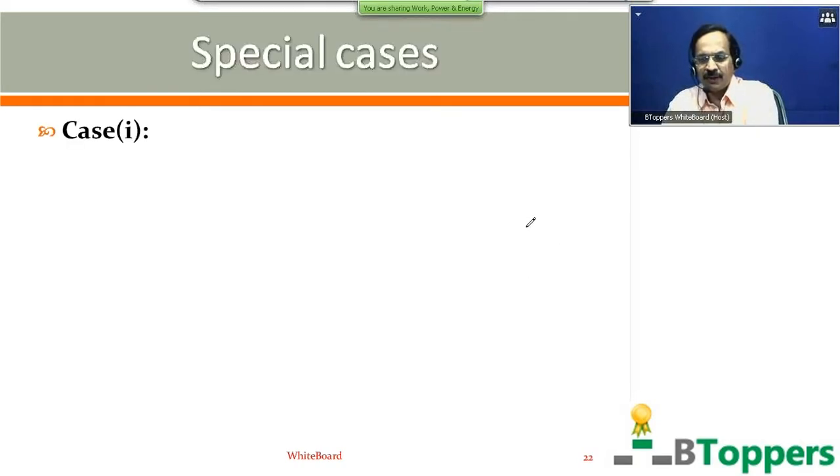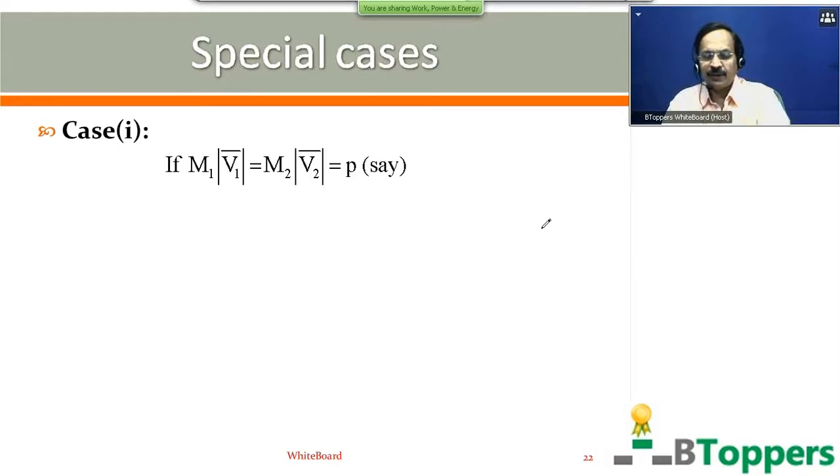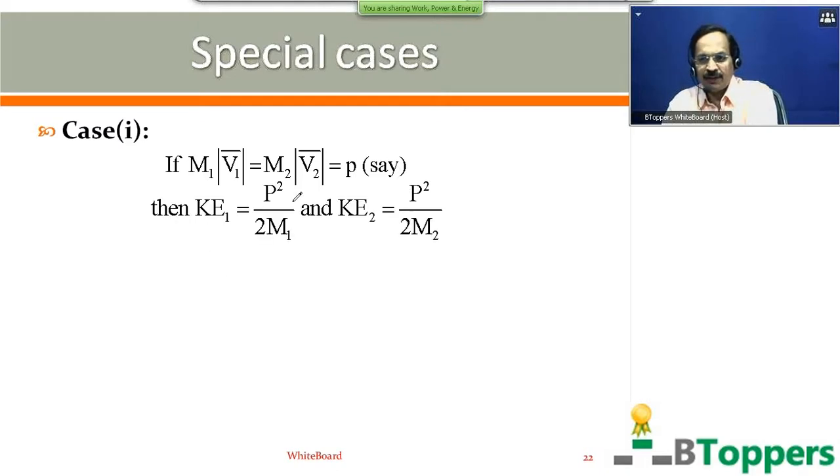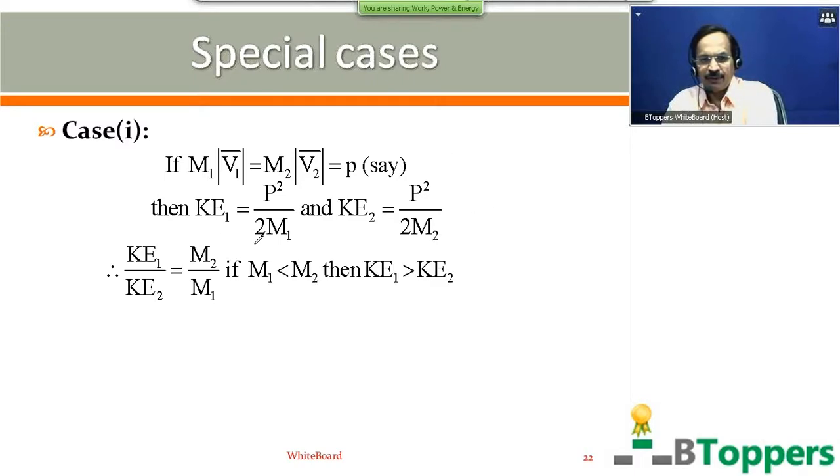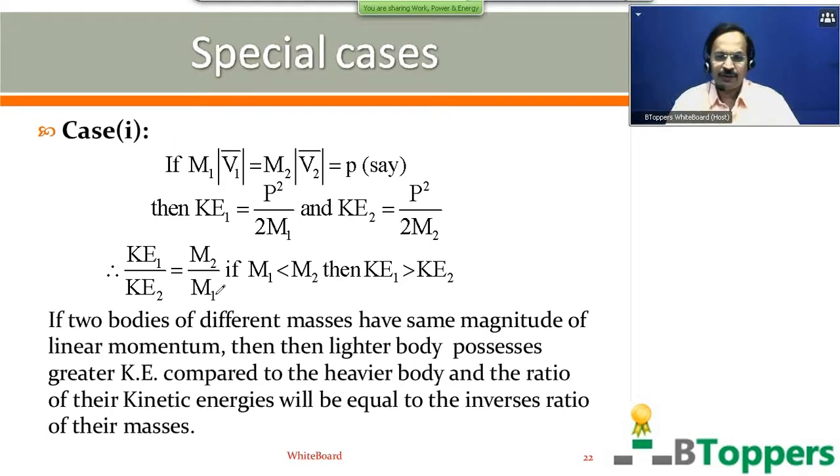So look at the two special cases which I have discussed. Case 1: if m1 into modulus of v1 bar equals m2 into modulus of v2 bar equals P. That means two bodies of different masses m1 and m2 moving with different velocities v1 bar and v2 bar have the same magnitude of momentum P, suppose. The kinetic energy of m1 is given by P square by 2m1 and the kinetic energy of m2 is given by P square by 2m2. Therefore, kinetic energy of m1 by kinetic energy of m2 equals m2 by m1. So if m1 is less than m2, then kinetic energy of m1 is more than kinetic energy of m2. So this is the conclusion here.